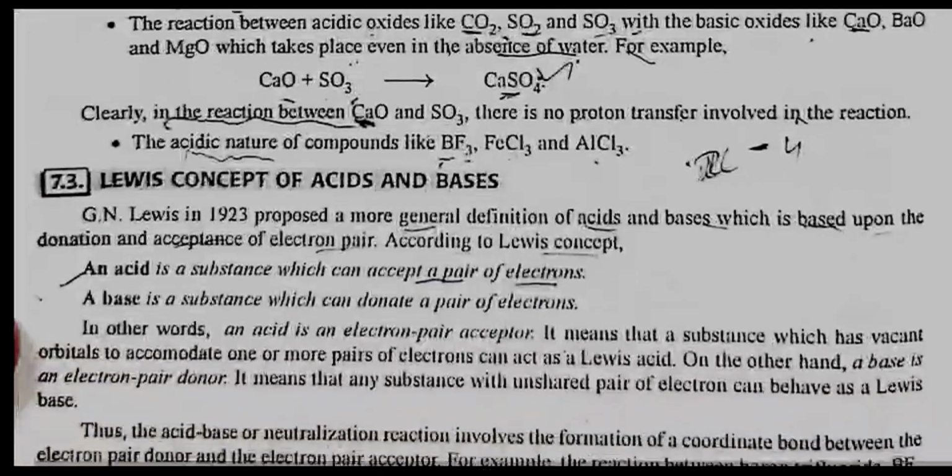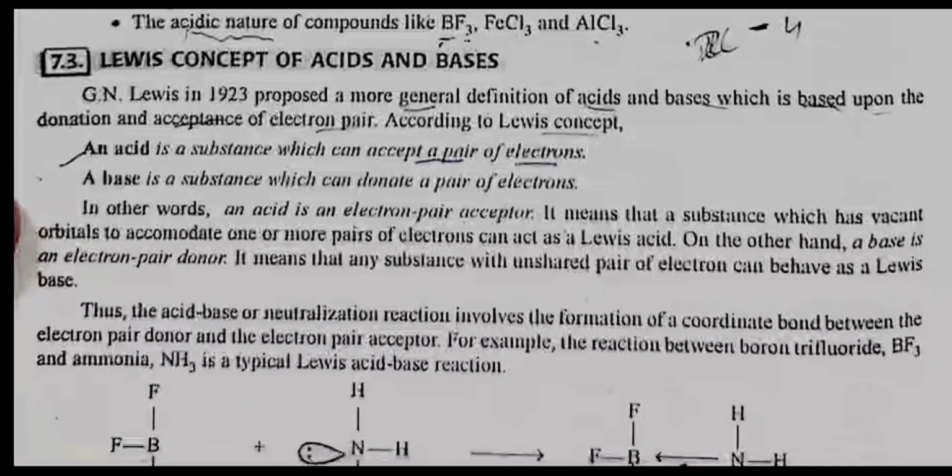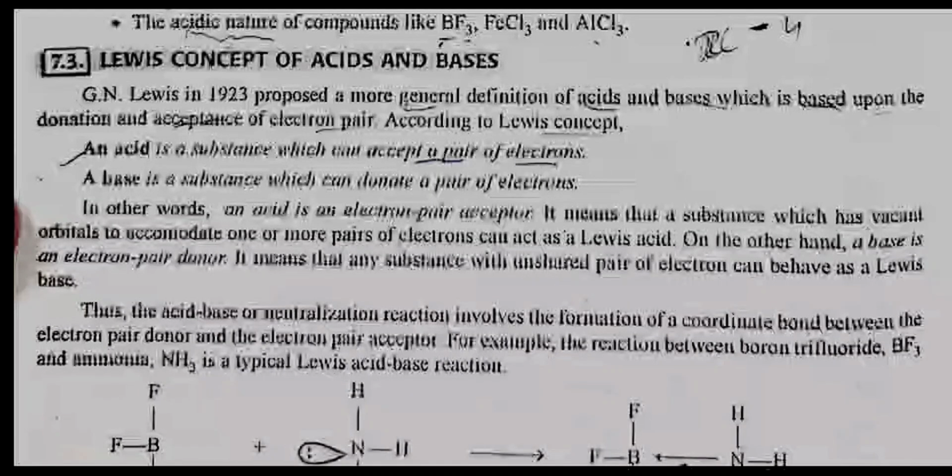7.3. Lewis concept of acids and bases. G. N. Lewis in 1923 proposed a more general definition of acids and bases, which is based upon the donation and acceptance of electron pairs. According to Lewis' concept, an acid is a substance which can accept a pair of electrons. A base is a substance which can donate a pair of electrons. In other words, an acid is an electron pair acceptor.